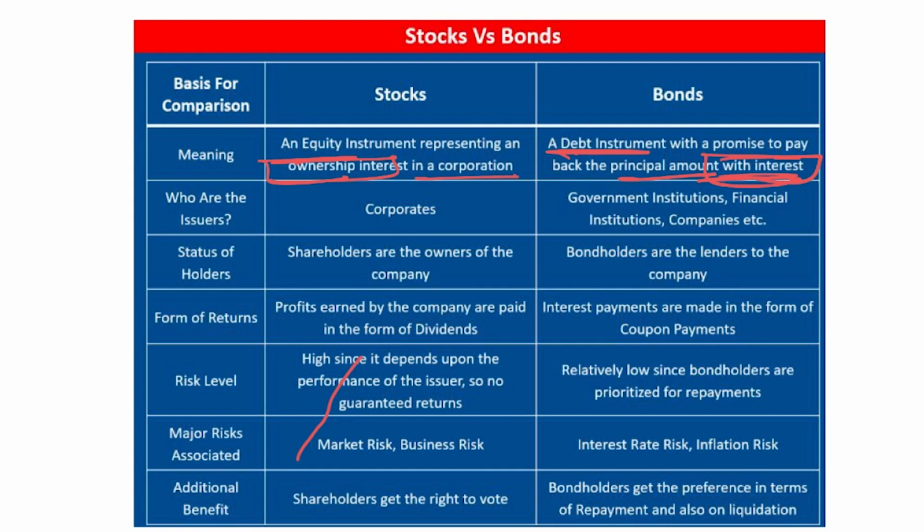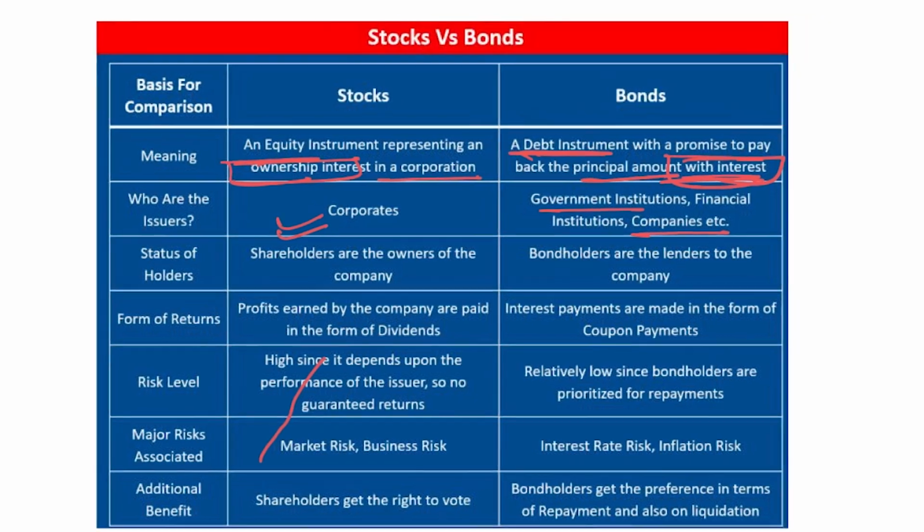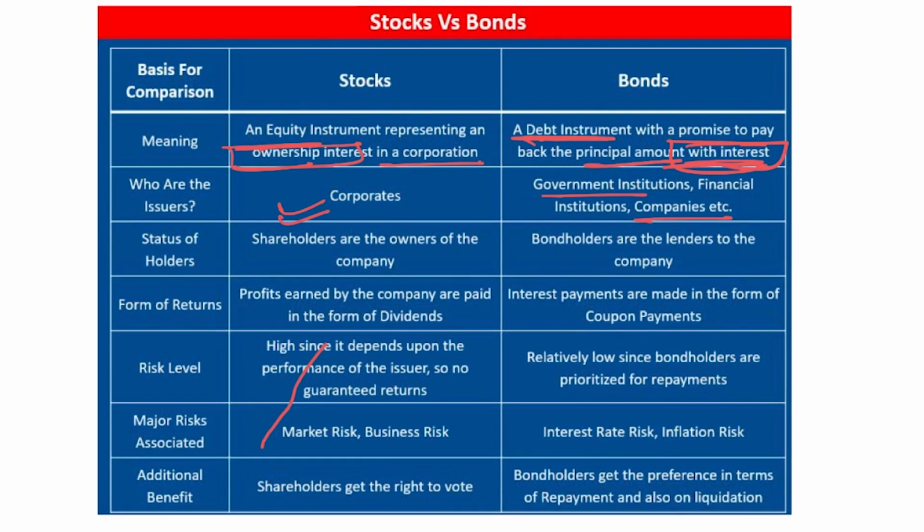Who are the issuers? In this case it's usually the corporates which go for the share issue. In the case of bonds, it is companies as well as the government. If the government of a country wants to raise money, it does so through bonds. Status of holders: shareholders are the owners of the company, as I explained, by whatsoever percentage their capital contribution is.